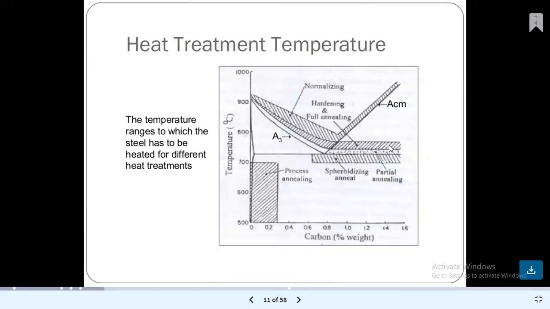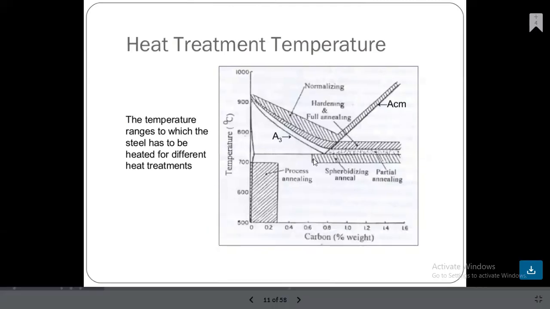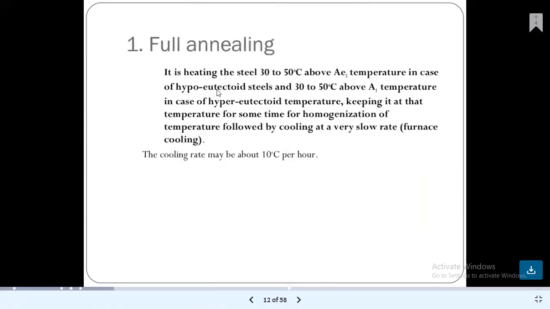These are the temperature ranges to which the steel has to be heated for different heat treatments. Here, full annealing means heating the steel to 30 to 50 degrees Celsius above the A3 temperature in the case of hypoeutectoid steels, and 30 to 50 degrees Celsius above the A1 temperature in the case of hypereutectoid steels, keeping it at that temperature for some time for homogenization of temperature, followed by cooling at a very slow rate, that is furnace cooling.